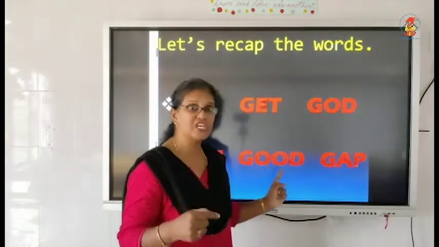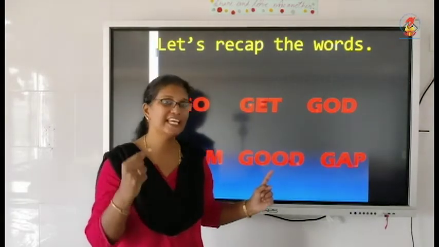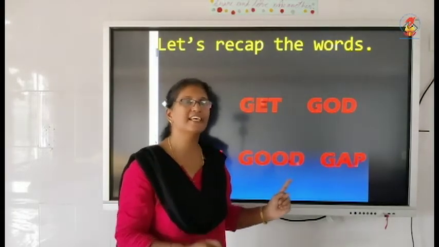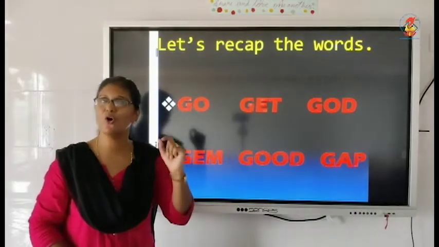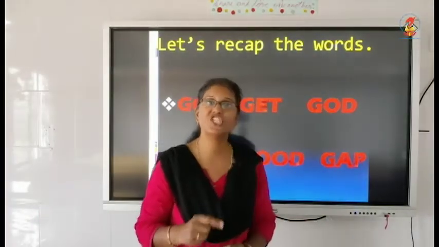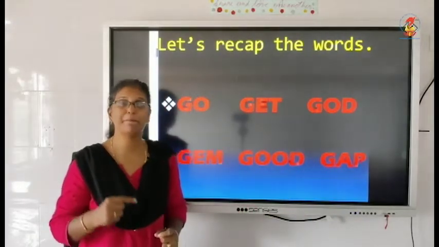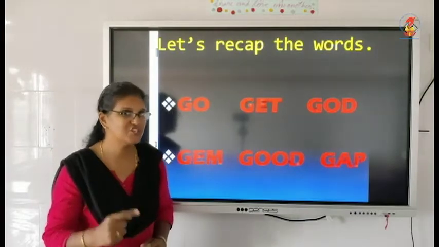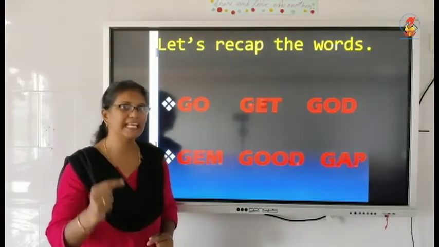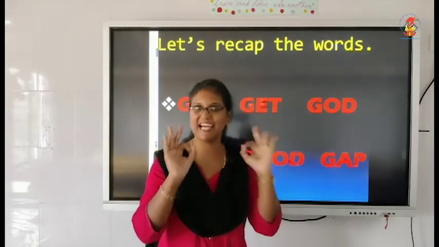Next we have G-O-O-D, good. G-O-O-D, good. G-O-O-D, good. Right. Next we have G-A-P, gap. G-A-P, gap. G-A-P, gap. Wow! Well done.